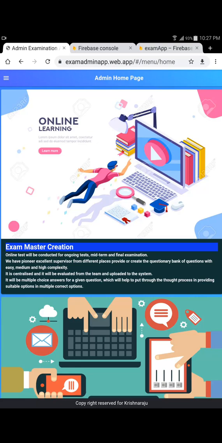This is the admin app which helps us in creating the question banks, and also creating the admin users, for prospective people who will be contributing to this admin application.